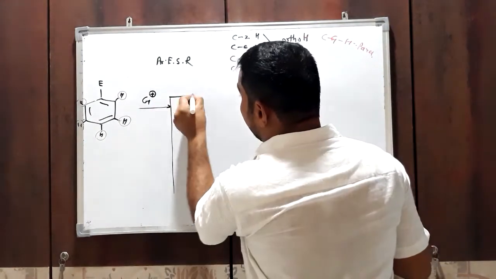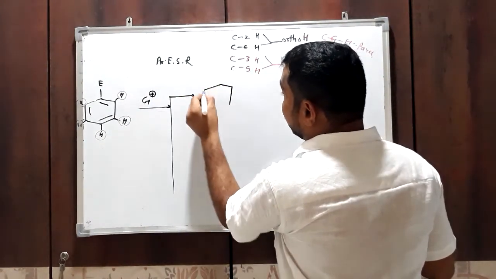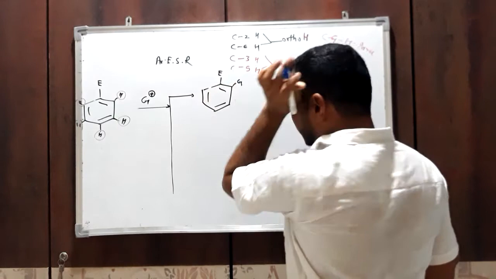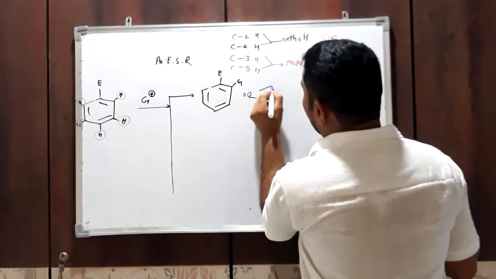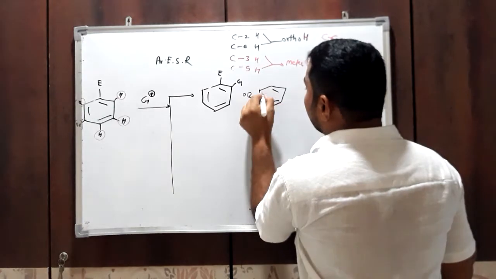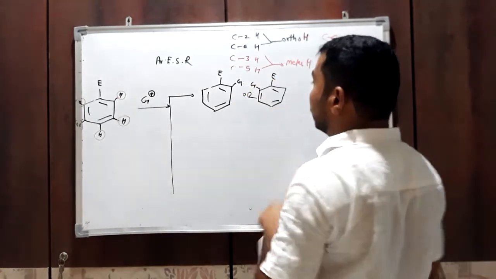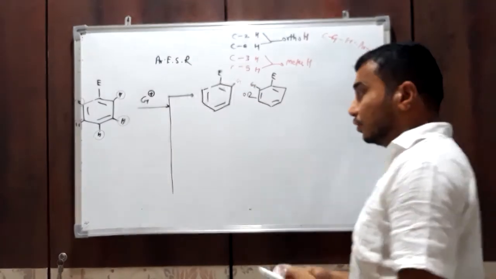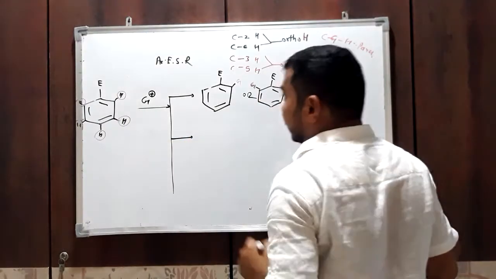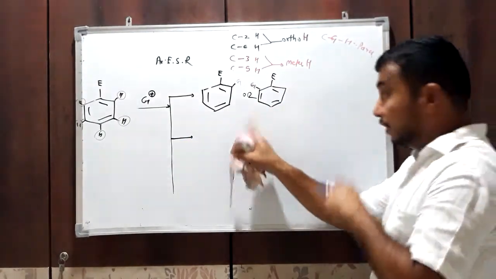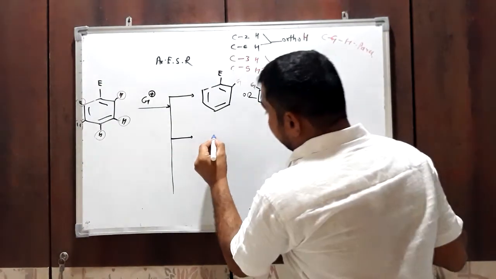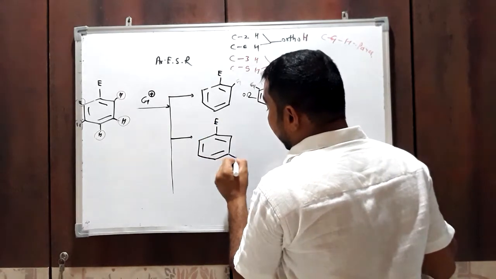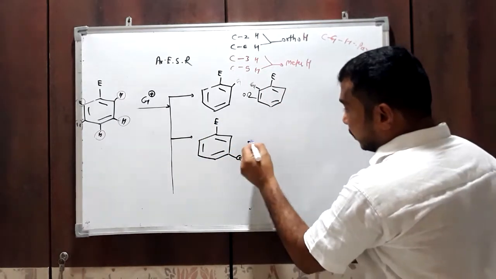Suppose this G replaces a hydrogen atom from the ortho position, then we get a product like this. G will be here, or on that side also, because these two positions are identical, so we can attach it either here or there. This is called ortho substitution, the ortho substituted product, disubstituted product, or 1,2 substituted product. Now if this G replaces a hydrogen atom from the meta position, then we get this type of product.